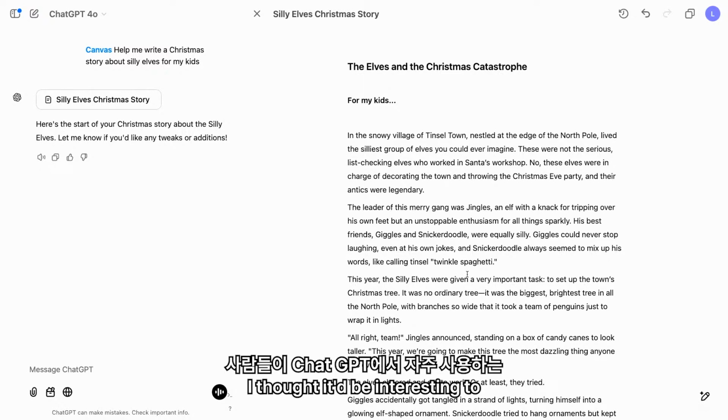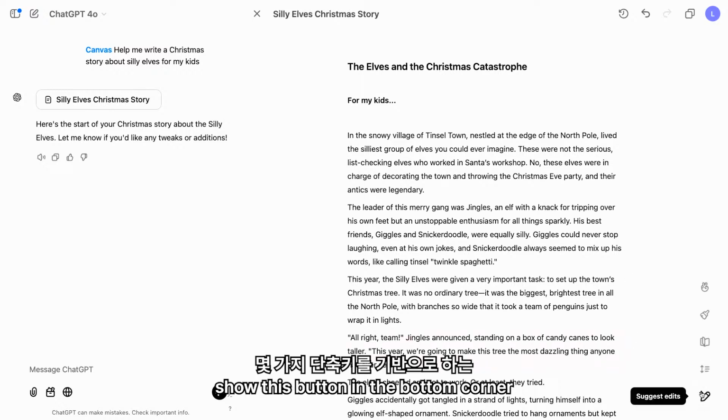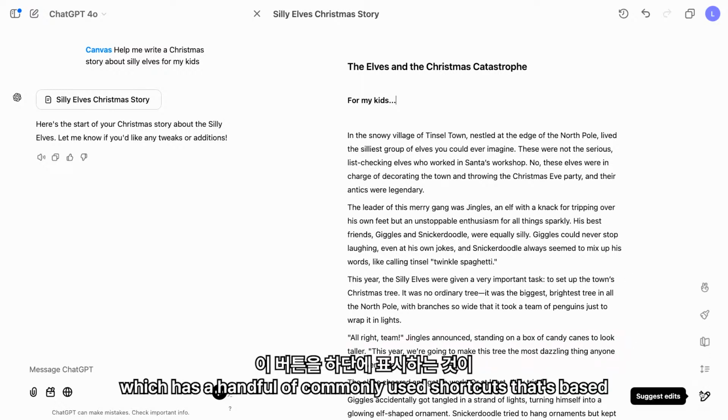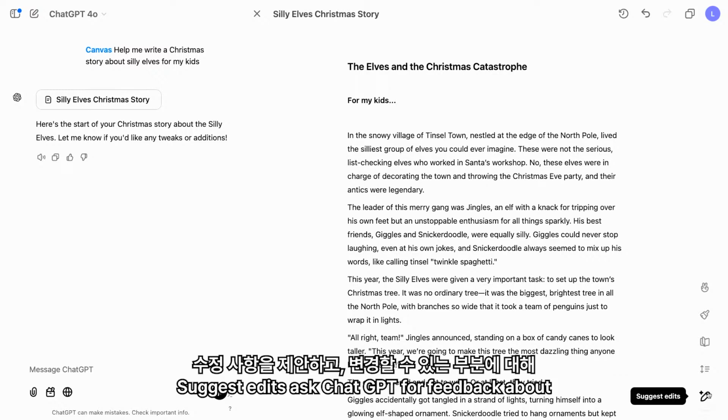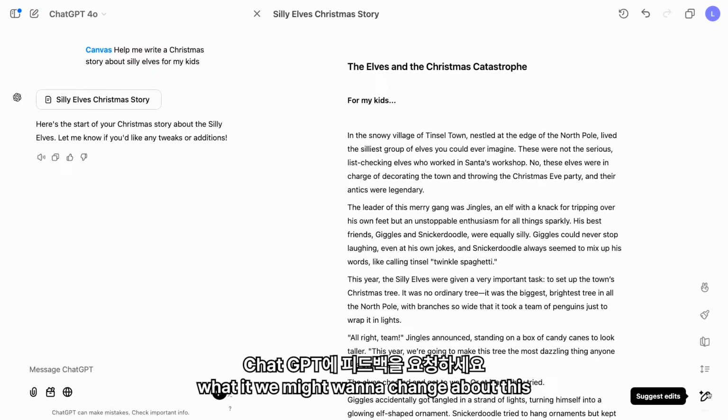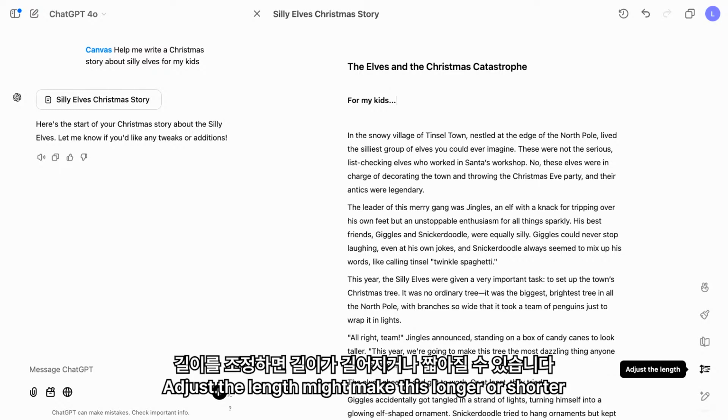But rather than show you that, I thought it'd be interesting to show this button in the bottom corner, which has a handful of commonly used shortcuts that's based on things that we know people do in ChatGPT. Suggest edits, ask ChatGPT for feedback about what we might want to change about this. Adjust the length, might make this longer or shorter.